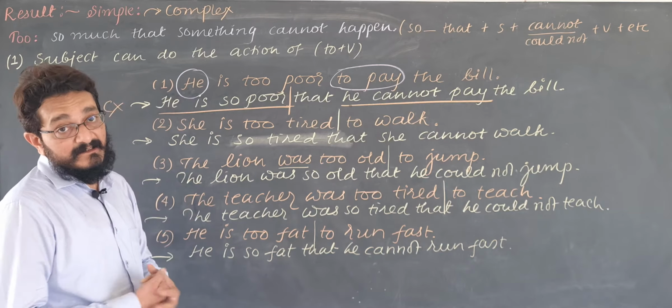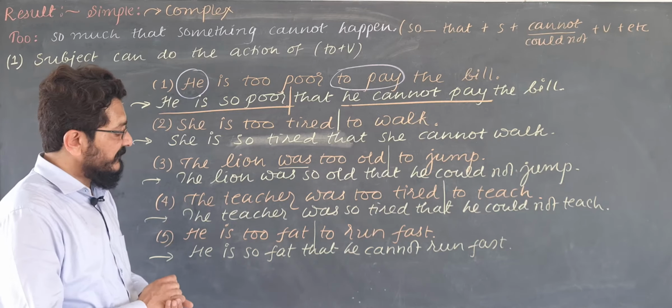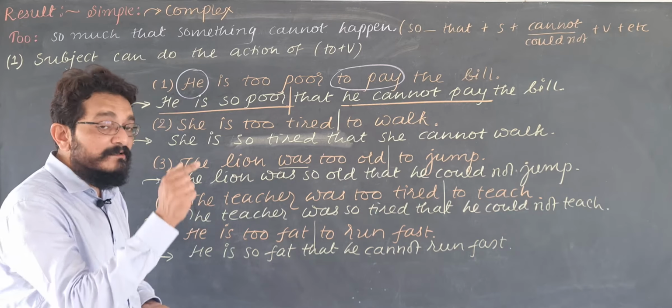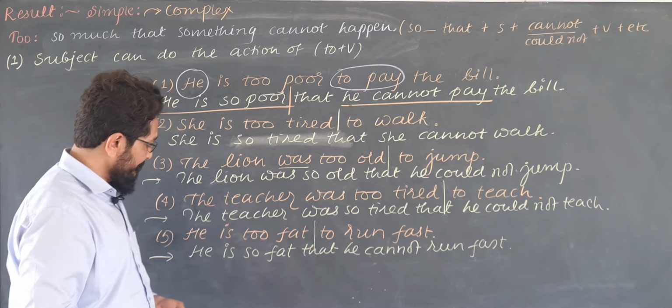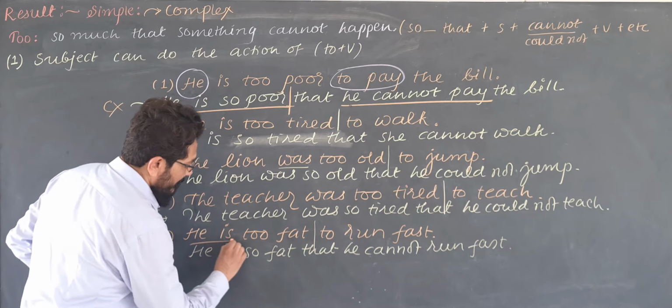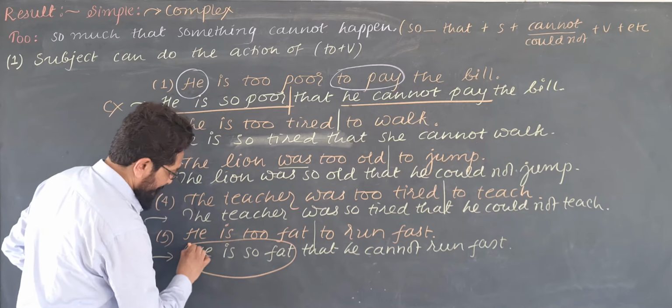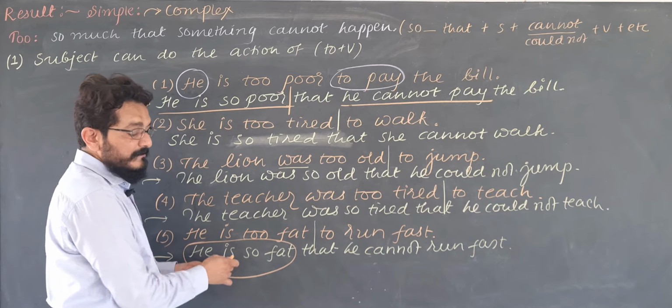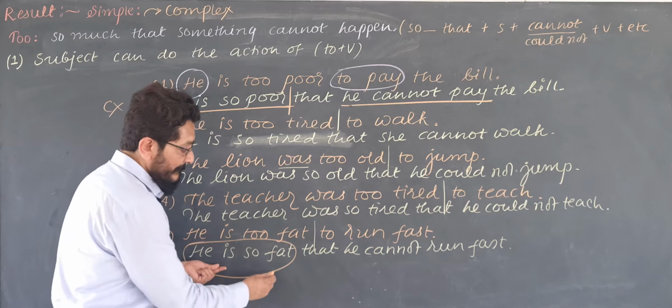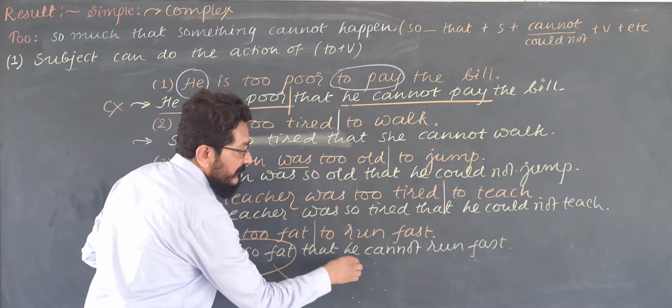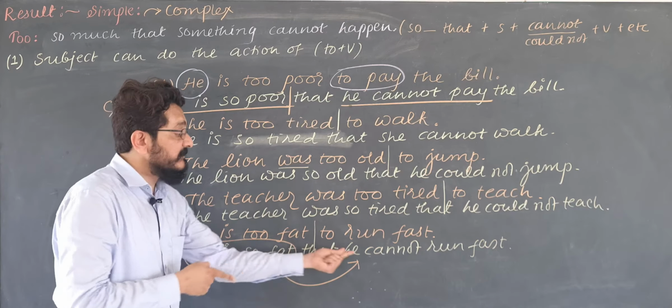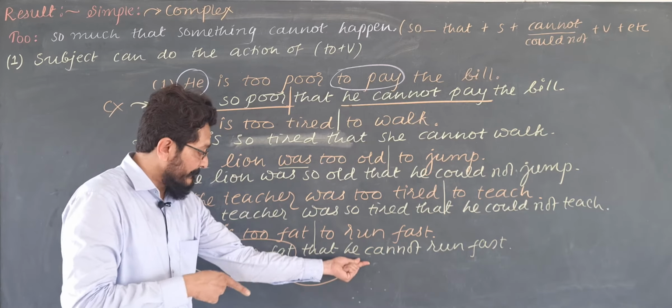Why is it result? Each and every that clause shows the result of the previous clause. He is so fat, very much fat. So what is the result? Result is he cannot run fast. So this is an adverb clause of result.